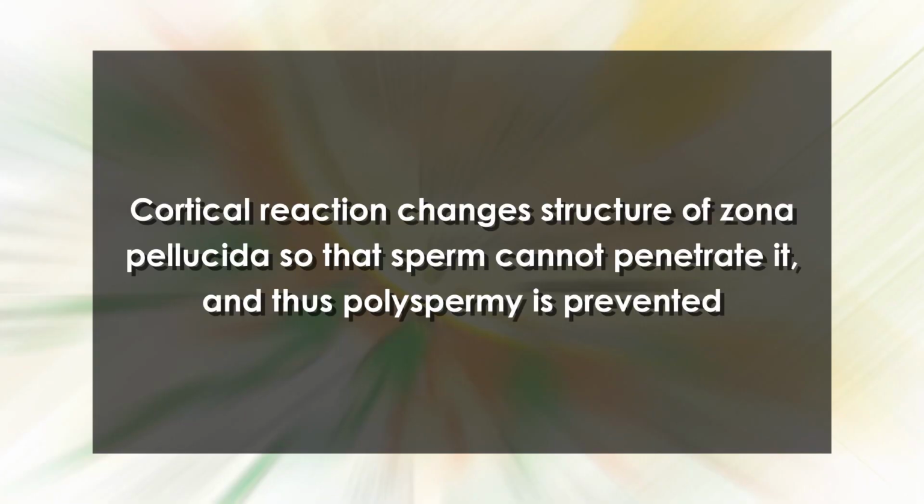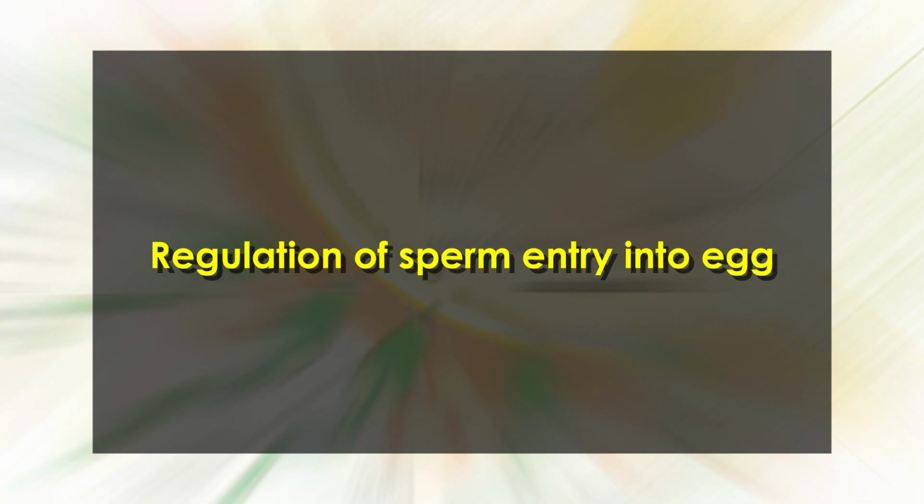In the high calcium environment, the cortical granules fuse with the egg plasma membrane, releasing their contents. The rise in the calcium concentration responsible for the cortical granule reaction is not due to an influx of calcium into the egg, but rather occurs due to the release of calcium from intracellular storage. The cortical reaction changes the structure of the zona pellucida so that sperm cannot penetrate, and thus polyspermy is prevented. Polyspermy is a condition in which more than one sperm fuses with a single egg. During the reaction, zona pellucida 3 is inactivated so that it can no longer bind to sperm and thus inhibits further acrosomal reaction.